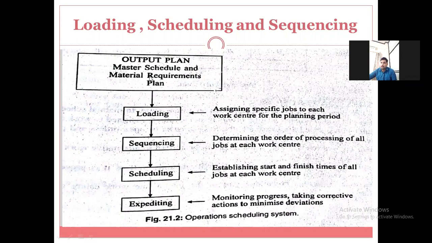Below that you can write master schedule and material requirement plan.